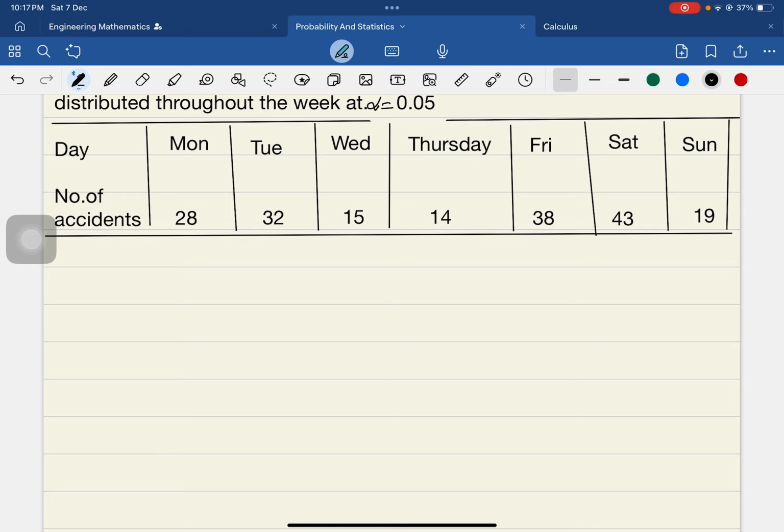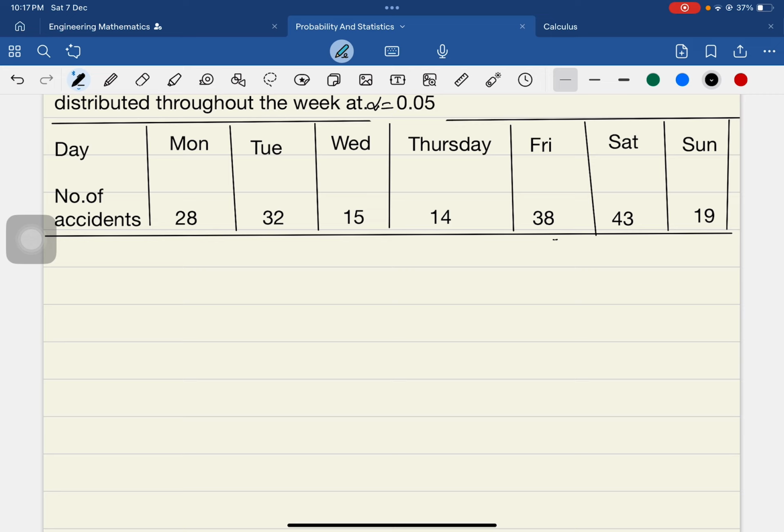So now all the days are given, and the number of accidents on Monday, Tuesday 32, Wednesday and so on. If you observe, there are more on the weekends, that is 38, the one he has given you in the problem.